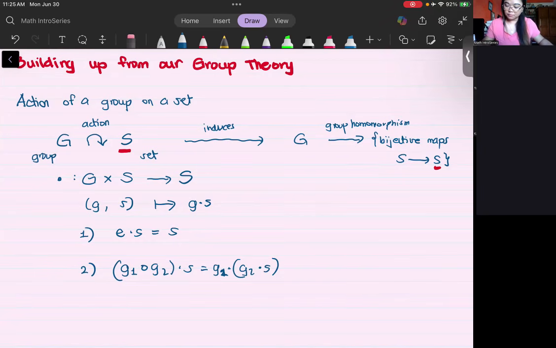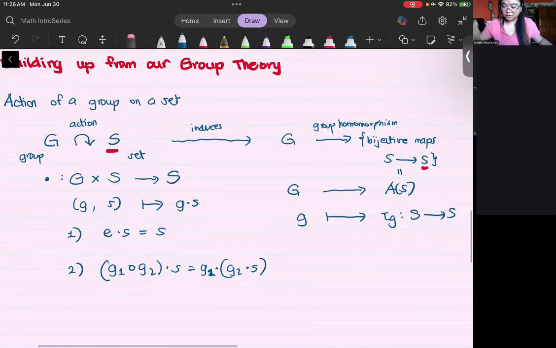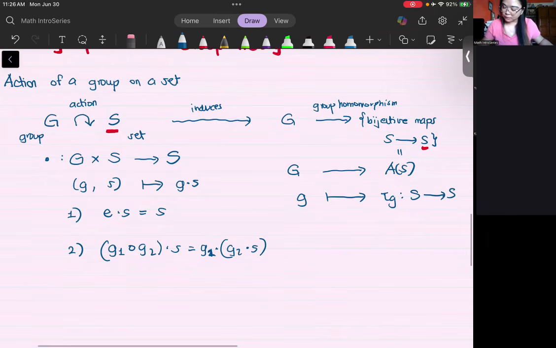The group homomorphism that we obtain here, I will just denote this thing here by A of S, meaning bijective maps from S to S. So what is this mapping here? For every element G, you map that to, let's say, I will call it tau sub G, which is a mapping from S to S because it should be an element of your set of bijective maps.